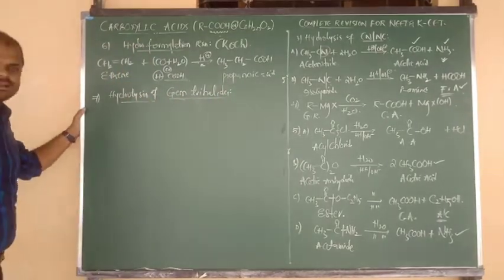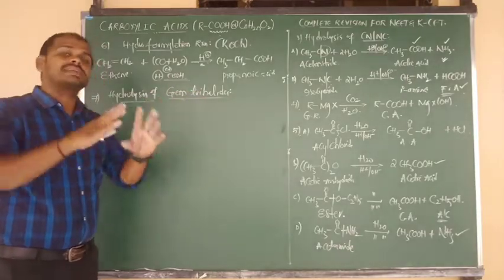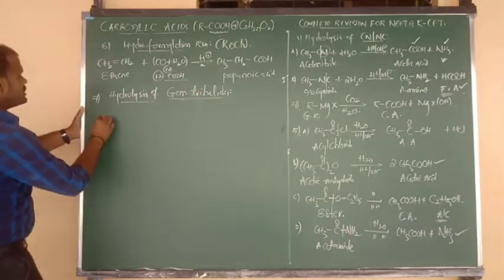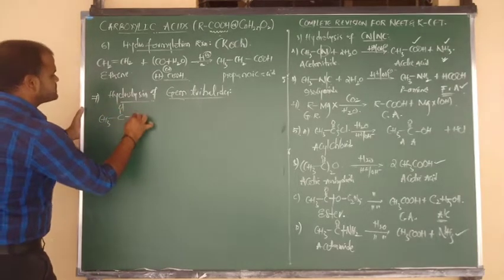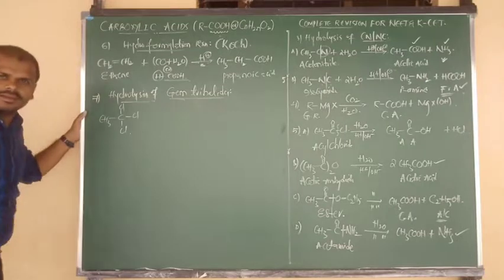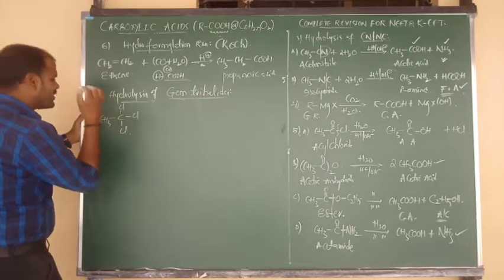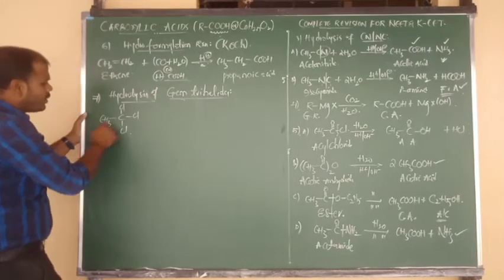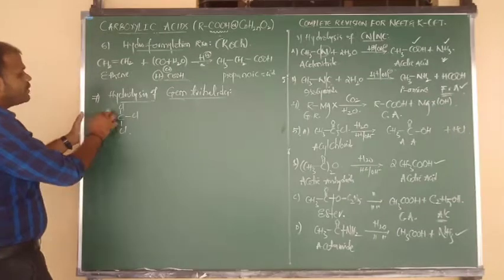I want to give you an example of a gem trihalide. Three halogens must be attached on a single carbon. CH3 bonded to C, connected to 3 Cl groups. Did you write it? Good. Three halogen atoms are present on only one carbon, so it is a gem trihaloalkane, 1,1,1-trichloroethane.